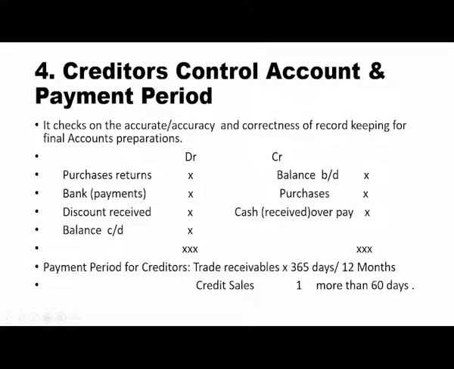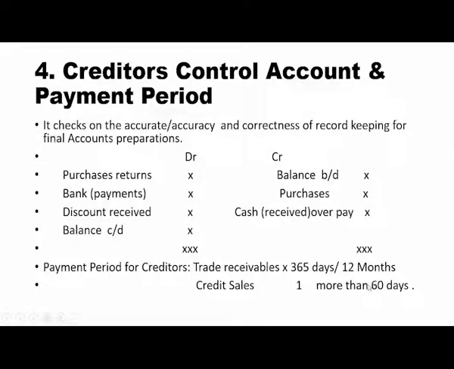Now, how do you calculate the payment period? You take the total value of trade payables, or the amount of creditors. You multiply with the number of days, which is 365 days, divide by credit purchases, or also by 12 months, to find out how many days.